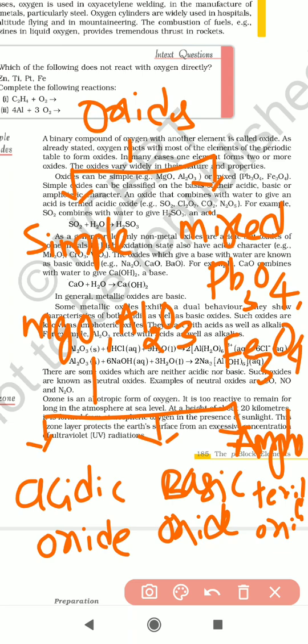What is meant by an acidic oxide? An oxide that combines with water to give an acid is termed an acidic oxide.